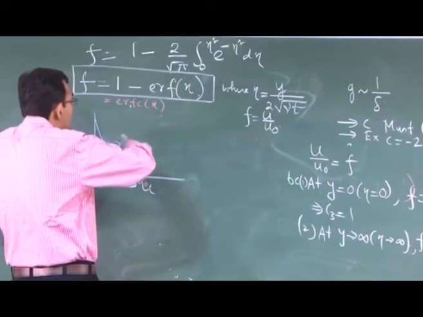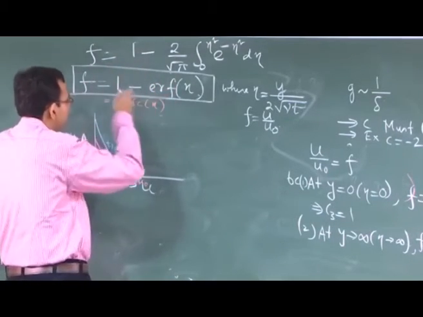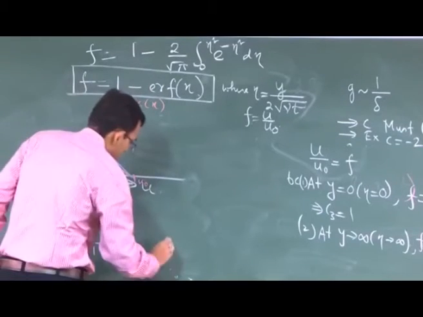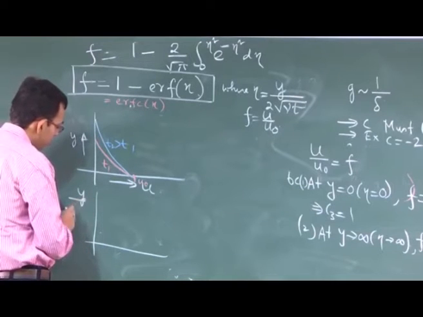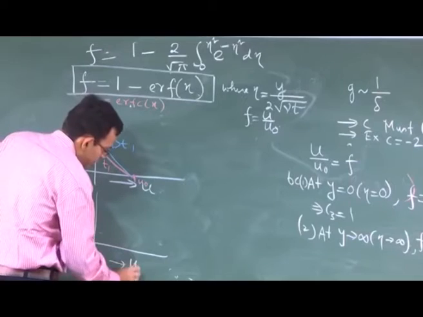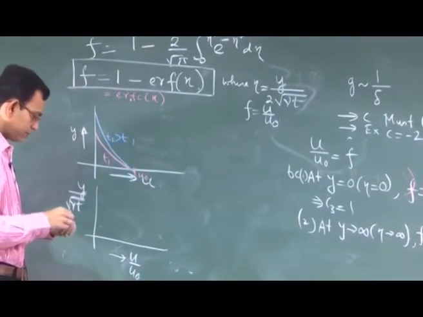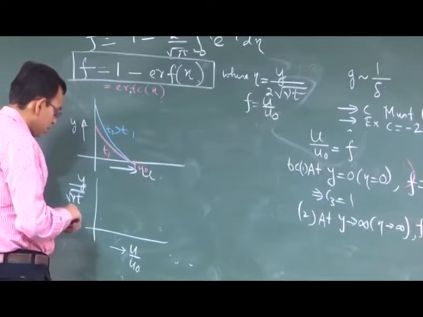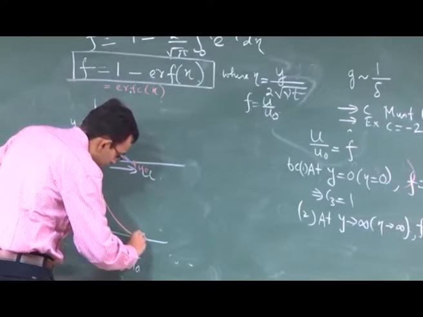Interestingly, all these characteristics when normalized in this way will be collapsing into a master curve like this. So, if you plot y by square root of nu t as a variable and u by u0 as a variable, then all these plots will essentially collapse into a single master curve.